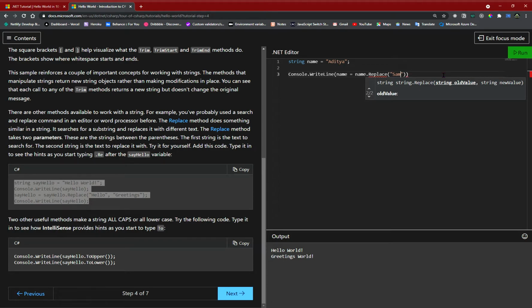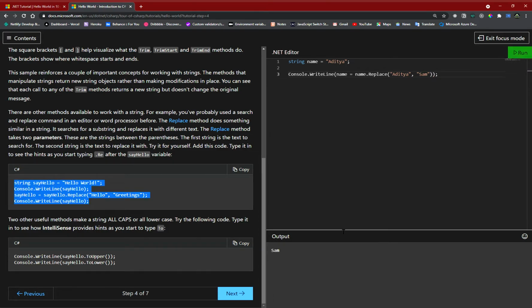Sorry, I have to type the first parameter as well. So it is Aditya. I want to replace Aditya with Sam, right? And we can just end the line with the semicolon, and I think it should work. So it says Sam. So that's how the replace works actually.